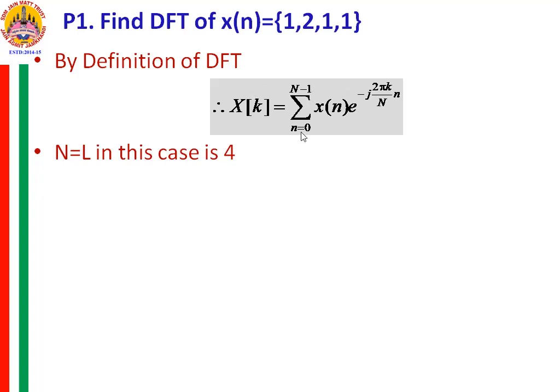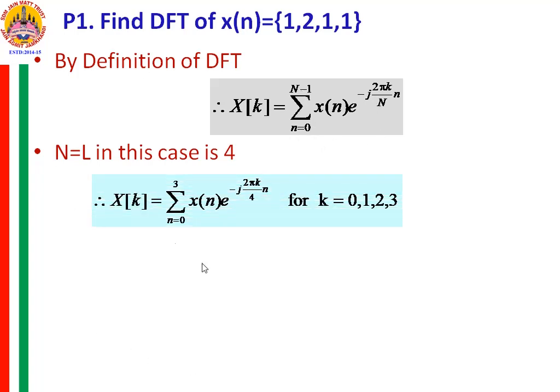So in the expression, when n is varying from 0 to n minus 1, since n is 4, this equation will change with n varying from 0 to 3, and this n is 4. So rewriting the equation as Xk is equal to summation n from 0 to 3 xn into e raised to minus j 2 pi k by 4 into n. Now this 2 by 4 becomes pi kn by 2.